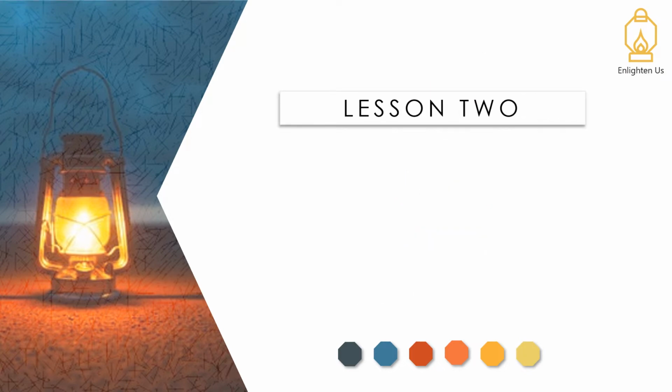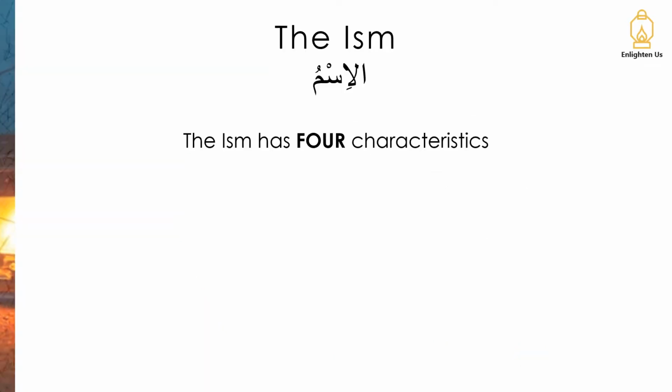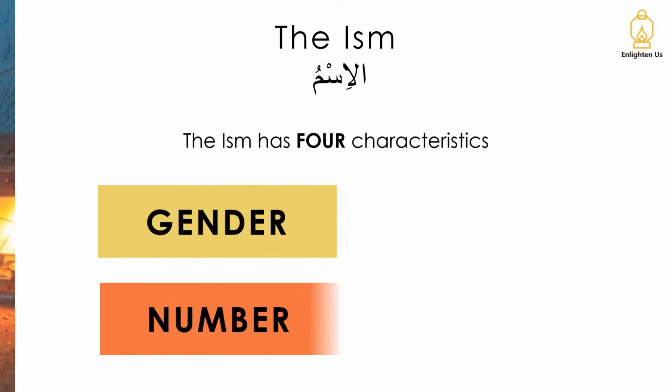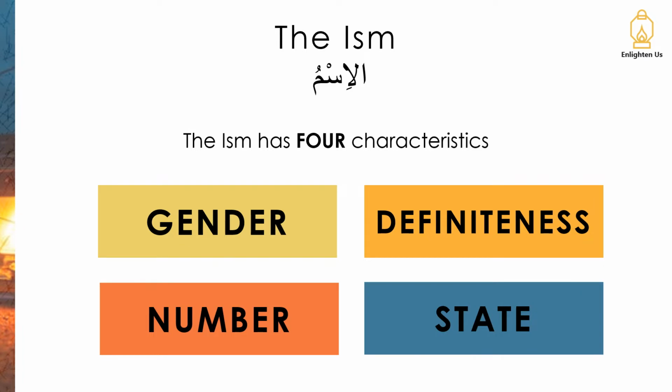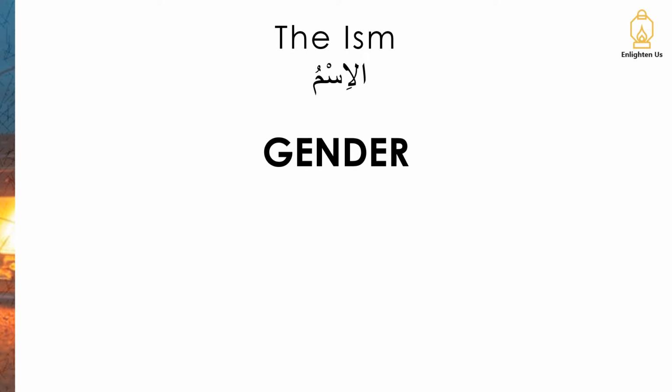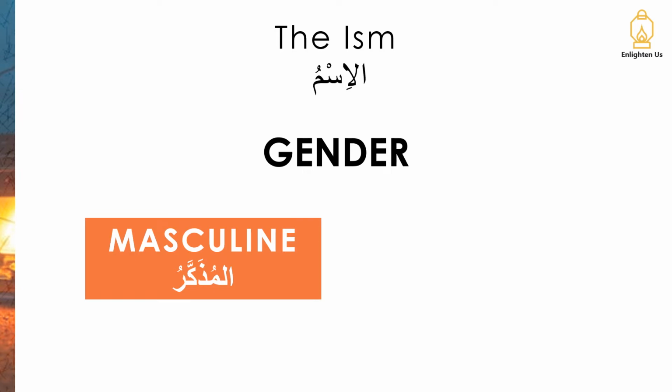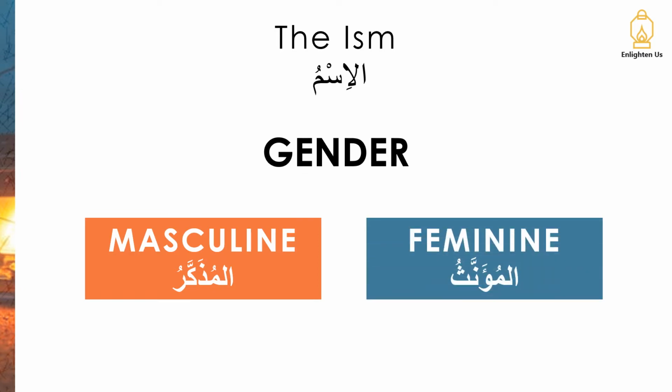You are joining us for lesson 2, the ism. Now the ism has 4 characteristics: gender, number, definiteness and state. Let's have a look at each one in turn. So in terms of gender, an ism can be masculine, al-mudhakkar, or feminine, al-mu'annath.